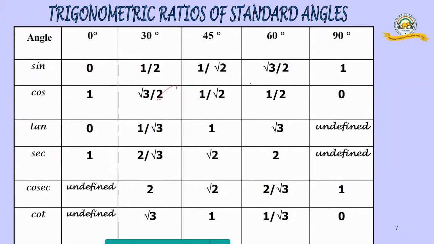I'm writing 0 by 4, 1 by 4, 2 by 4, 3 by 4, and 4 by 4. Easy to remember. What did I do? All denominators 4, and numerators 0, 1, 2, 3, 4.